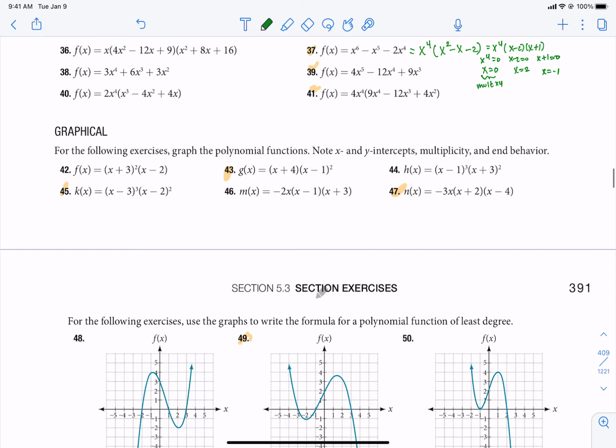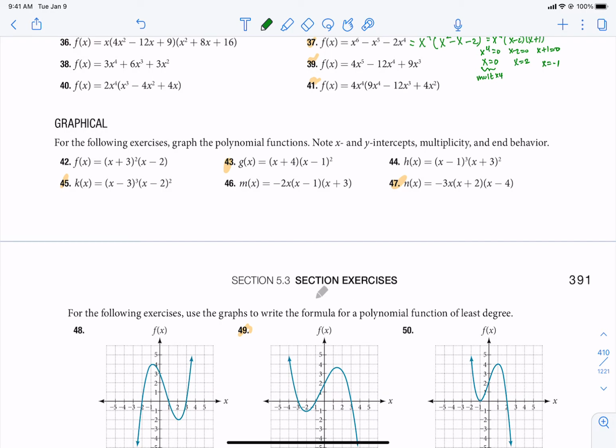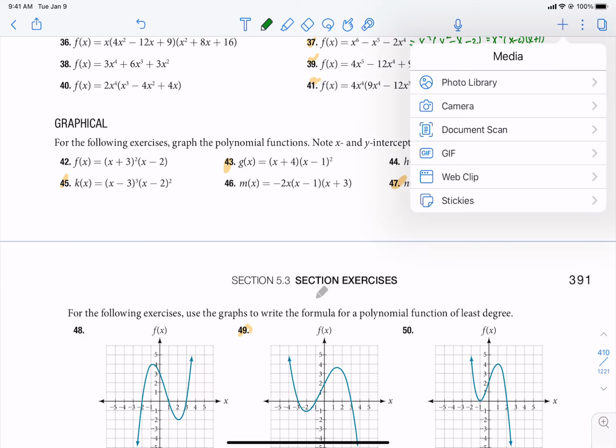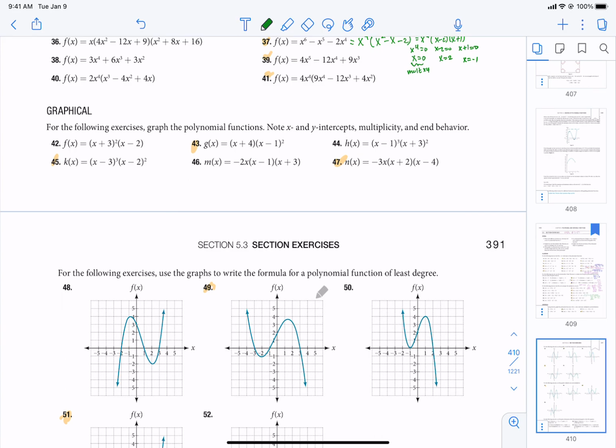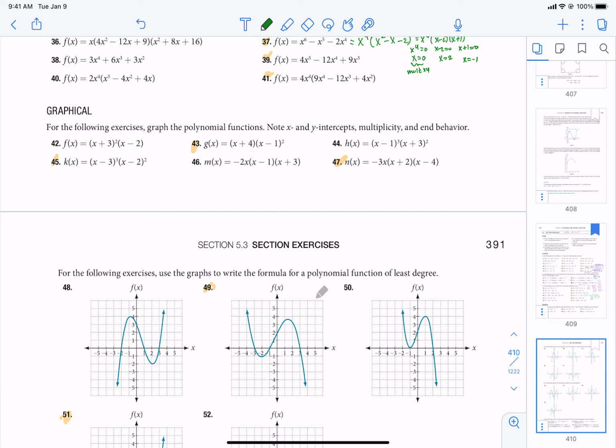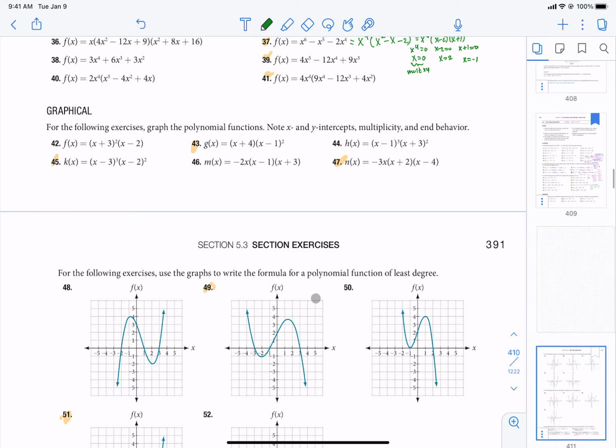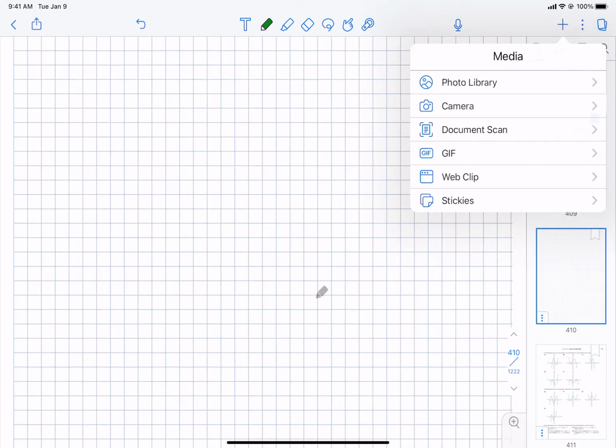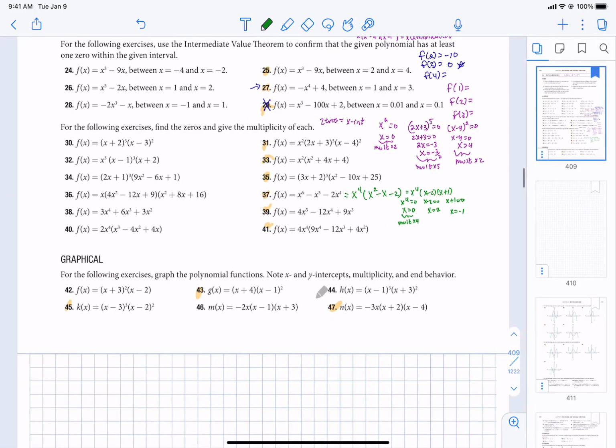Now let's take a look at our next section, 42 to 47. Let's read what it says. For the following exercises, graph the polynomials, note the x and y-intercepts, multiplicity, and the end behavior. I would like to do 43 with you now, and then 45 and 47 are on their own. So let me get some graph paper. Okay, so let's take a look. So we're going to do 43.